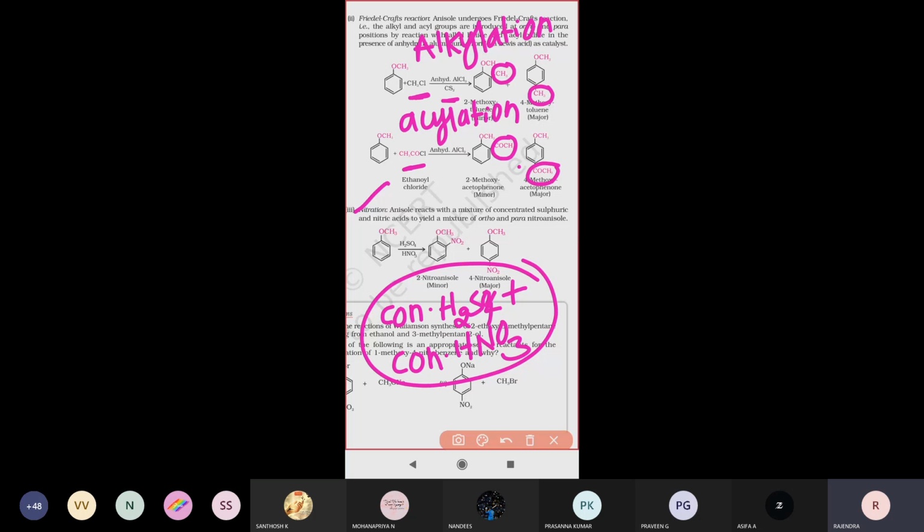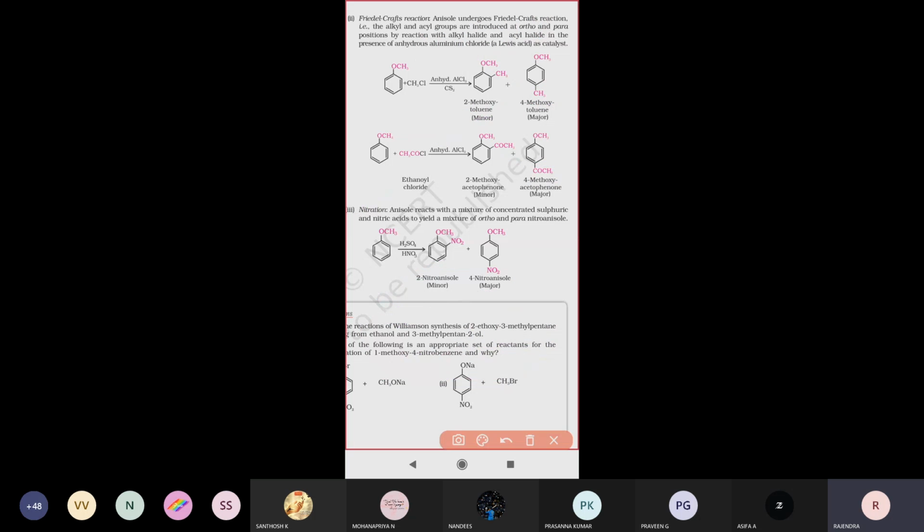When anisole reacts with the nitration mixture, the nitro group is always directed only at the ortho and para positions. One nitro group goes to the ortho position and another goes to the para position.